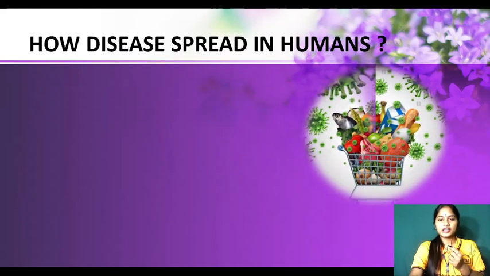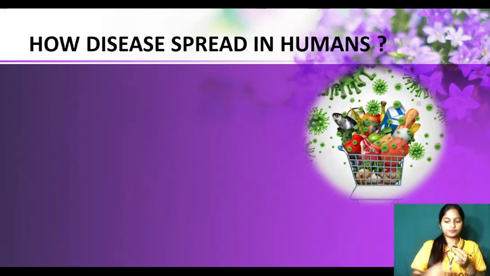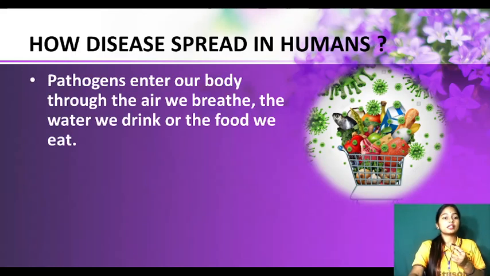How do they spread? Look, a basket full of food items, right? Vegetables, fruit, fish, meat, milk, everything. But they have microorganisms on them. If we are not cleaning them properly and they go inside our body, what will happen? We will be ill, and we will suffer from so many diseases. In this way, disease spreads.